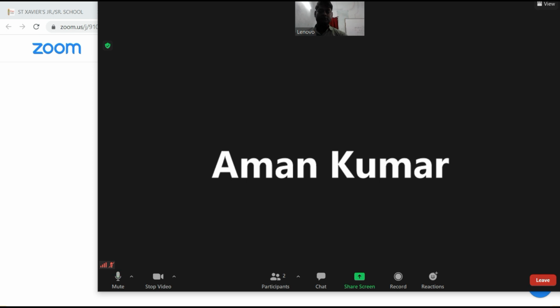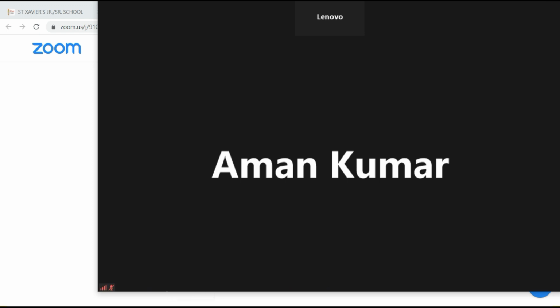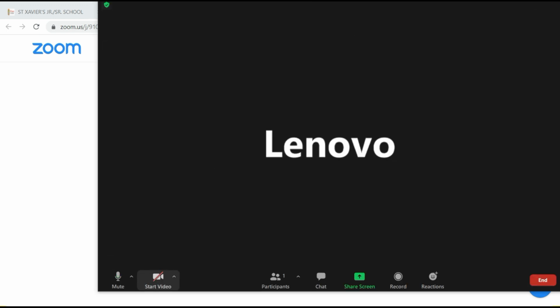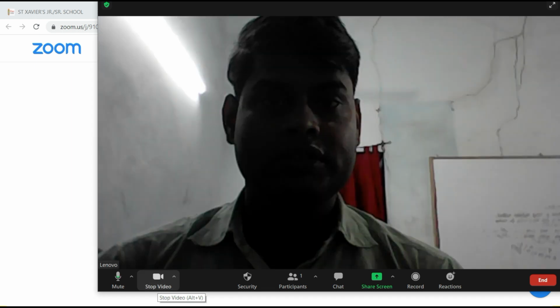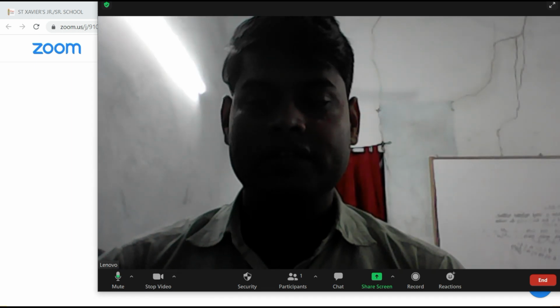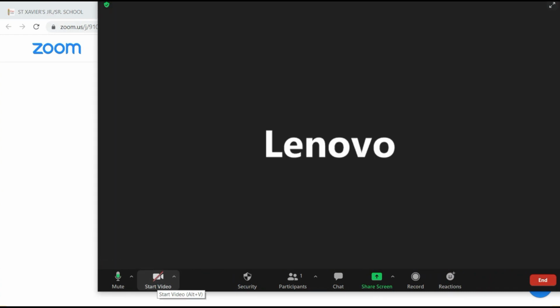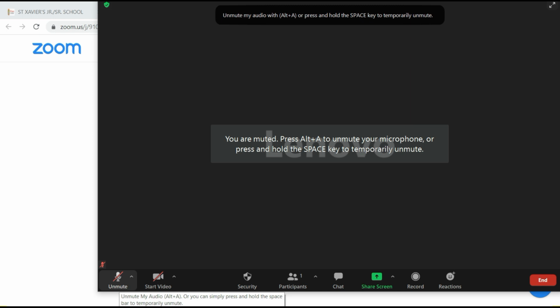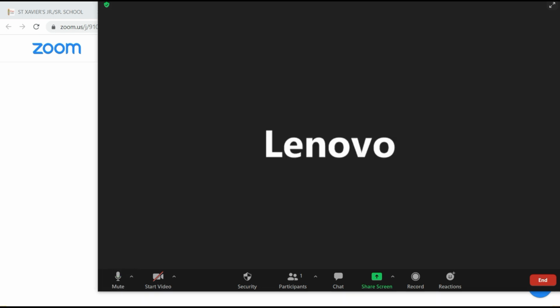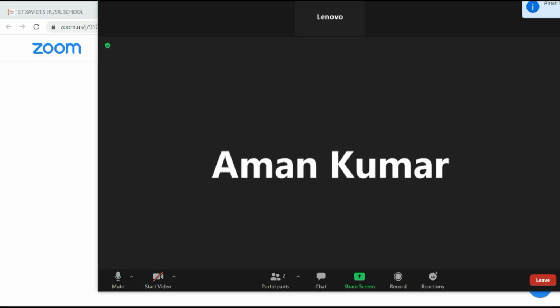You can start your video from here. You can switch it off. When you come on this Zoom platform, you can click on this button to join the video. You can click on it to switch off the video. You can click on it to mute yourself, and again you can click to unmute yourself. Okay, now when the session is over, or if you want to leave the class, you can click on this leave button. Now leave meeting.